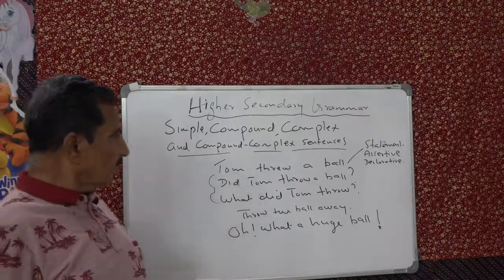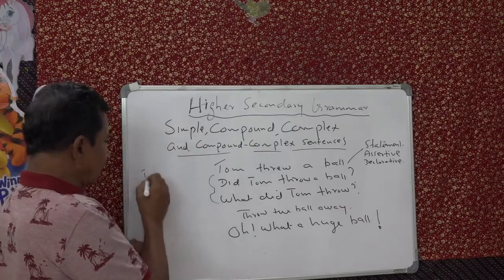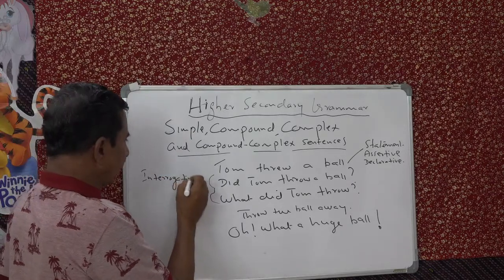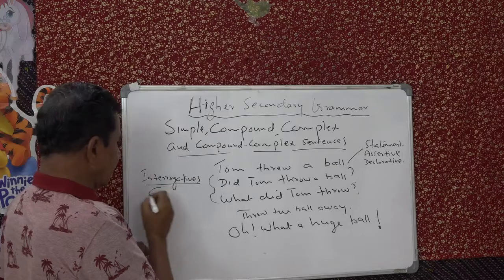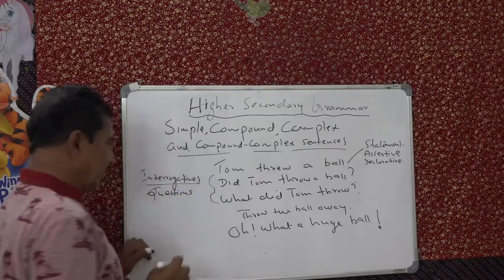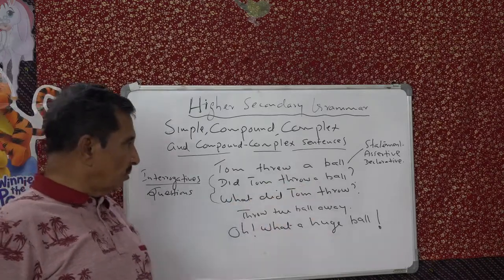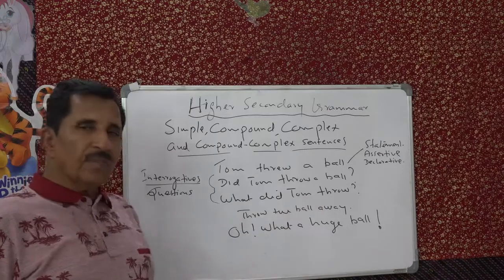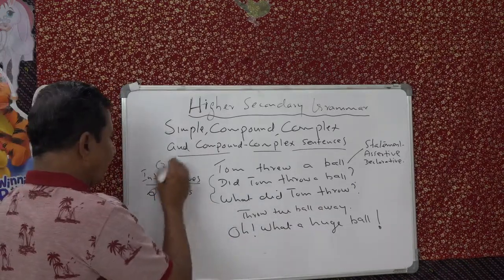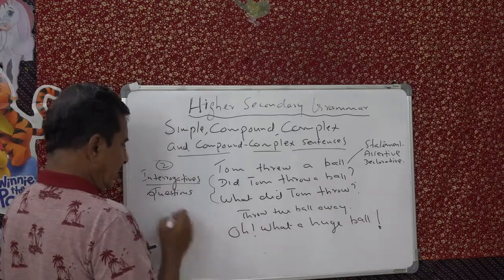The next two sentences are interrogatives. That is questions. In simple English we say questions. And questions we have two types. First is yes or no question: Did Tom throw a ball? What did Tom throw is a WH question. And next, the third kind of sentence is: throw the ball away. That is imperative.